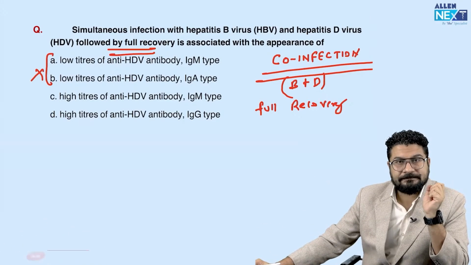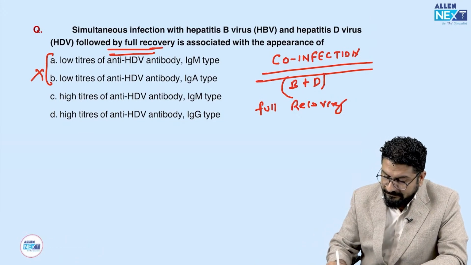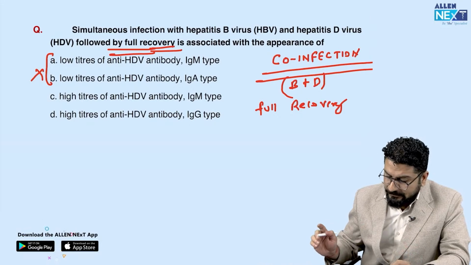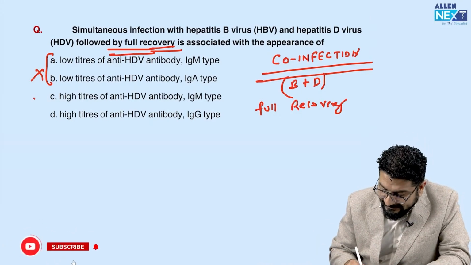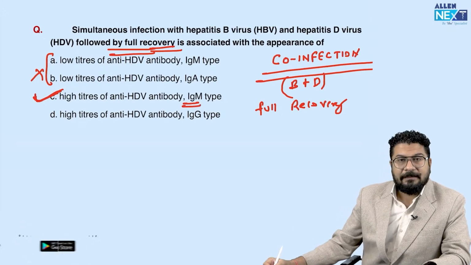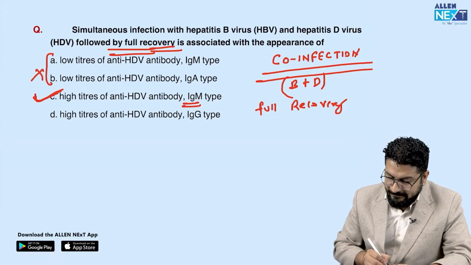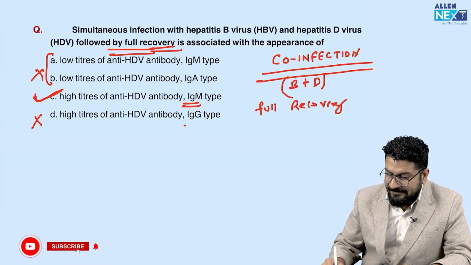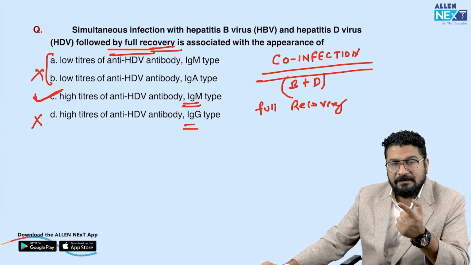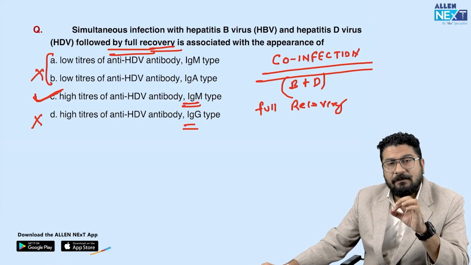Simple. Is it clear? They are telling you there is full recovery, so what will be the antibody? These two are ruled out, low titers. So there will be high titers of anti-HDV and that will be of IgM type because it's an infection at the same time, an acute condition. Is it clear? IgG will be chronic, so that is again not the answer. Remember there will be high titer of antibody because that is telling you about recovery, and IgM type suggests co-infection.